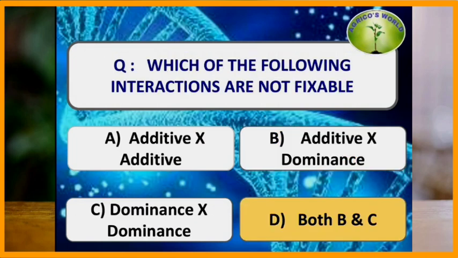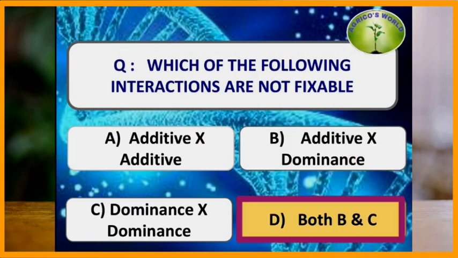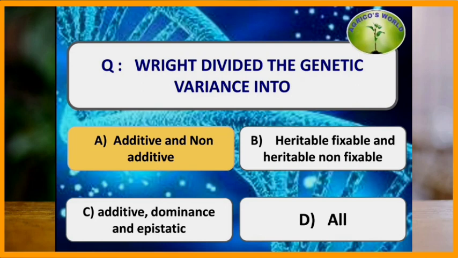Which of the following interactions are not fixable? Additive dominance and dominance dominance are the interactions which are not fixable and they are not inherited, but additive interaction is fixable and heritable. Wright had divided the genetic variants into additive and non-additive components.